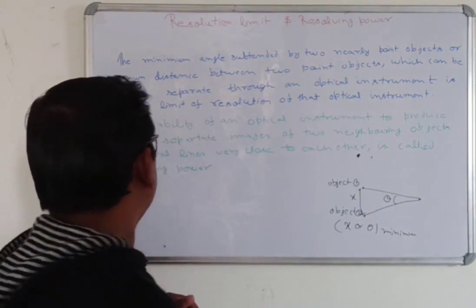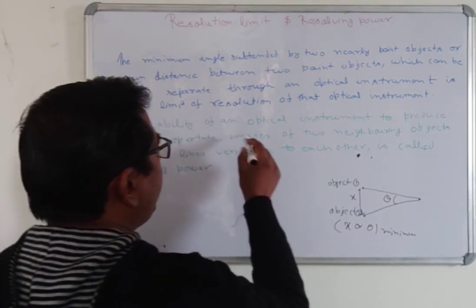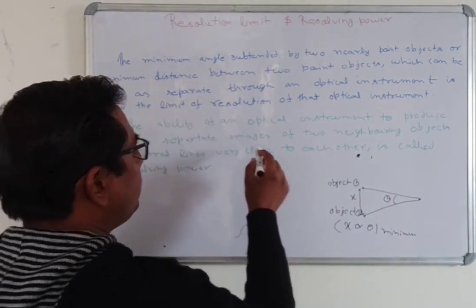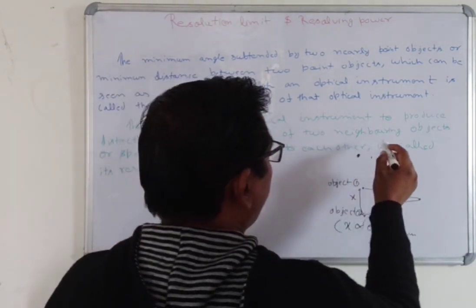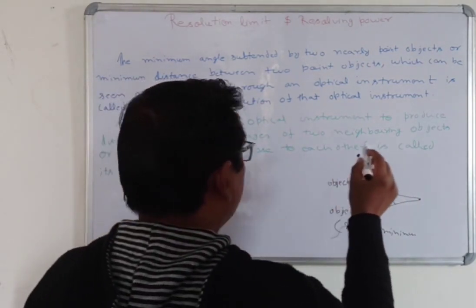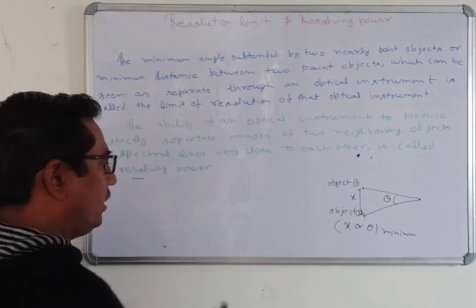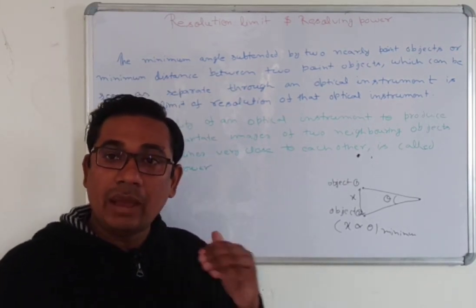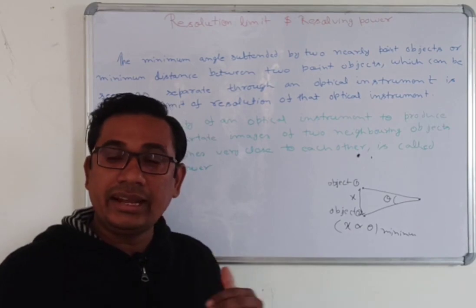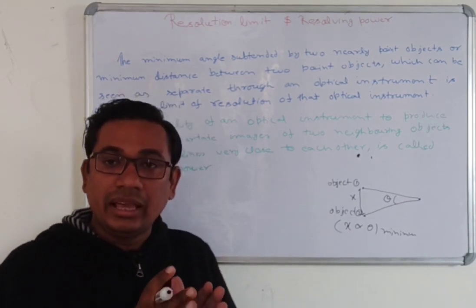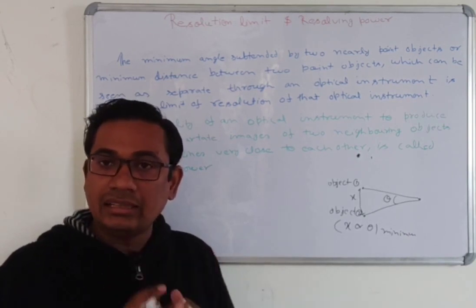Another important point: the ability of an optical instrument to produce distinctly separate images of two neighboring objects or spectral lines very close to each other is called the resolving power. It means the ability of the instrument to produce images separately.